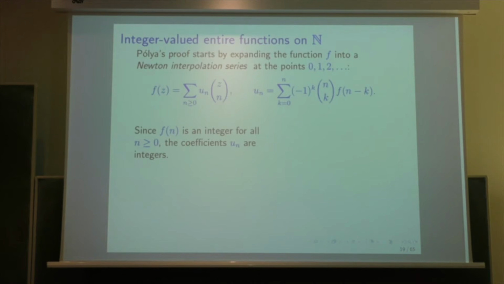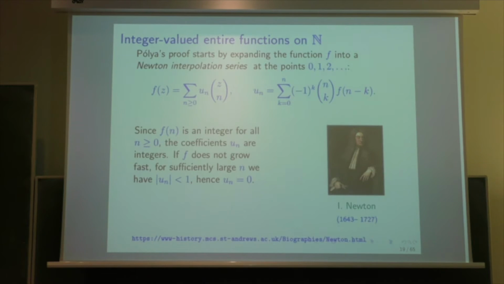The proof of Pólya starts by expanding the function f into a Newton interpolation series. We already saw that in the first course: we have an expansion f(z) = sum of u_n z^n, where u_n is given by the values of f at n between 0 and n, f(n-k). So this is u_n, which means that if f(n) is an integer for all n, the coefficients are integers. So this is the Newton interpolation.